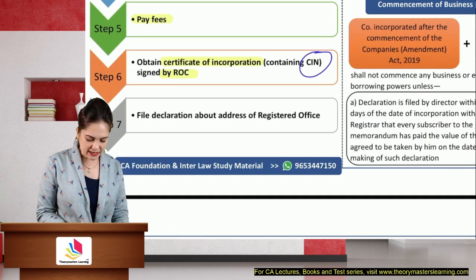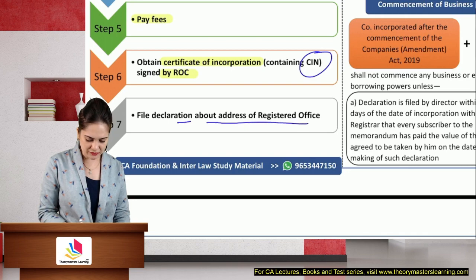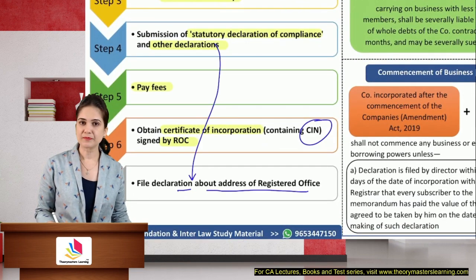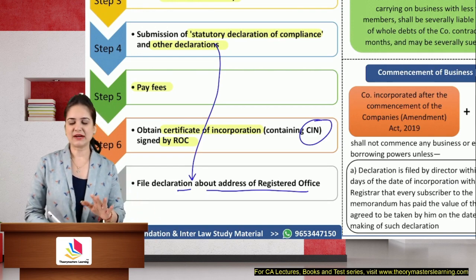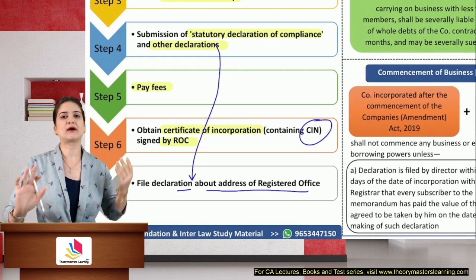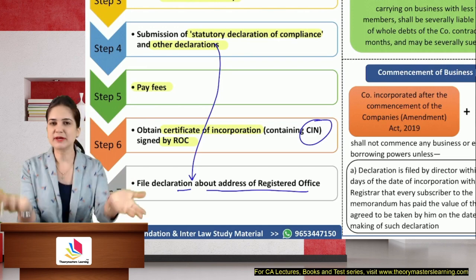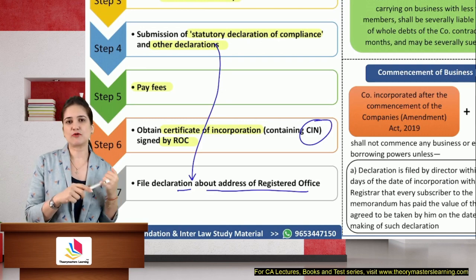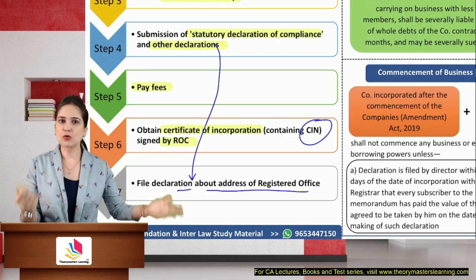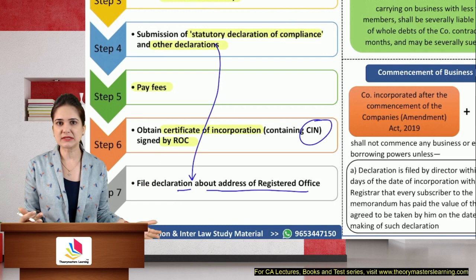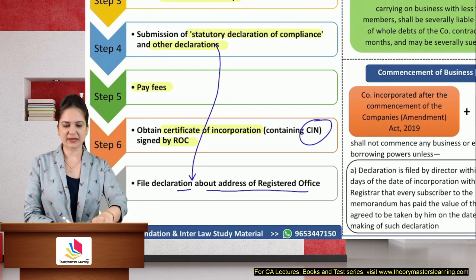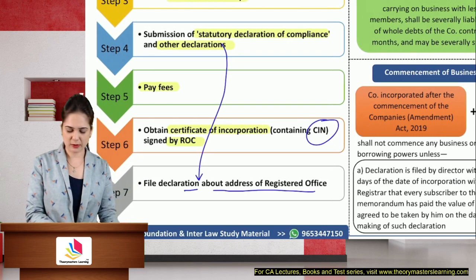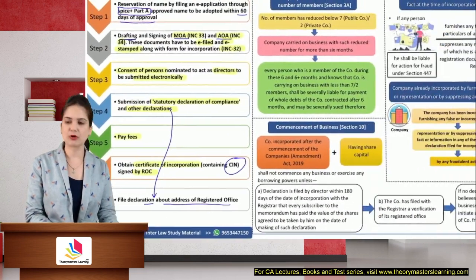You should file a declaration about the address of the company. So other declaration will include this also. I have mentioned that this is the registered office of my company. ROC's next question is, give me proof. So you will have to file maybe your electricity bill, telephone bill, water bill, or your ownership documents, or maybe a rent paid receipt that this is my registered office and here is the proof. So that declaration is also required to be filed. So these are the 7 steps to incorporate a company.